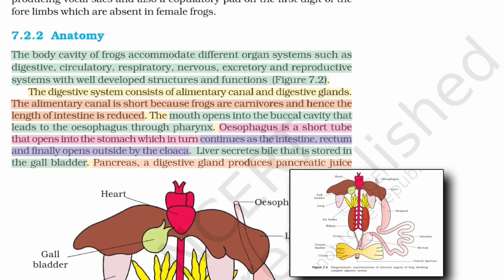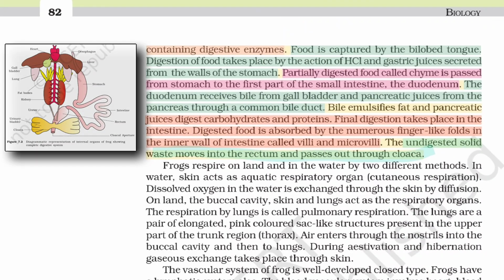Liver secretes bile that is stored in the gallbladder. Pancreas, a digestive gland, produces pancreatic juice containing digestive enzymes. Food is captured by the bilobed tongue. Digestion of food takes place by the action of HCl and gastric juices secreted from the walls of the stomach. Partially digested food called chyme is passed from stomach to the first part of the small intestine, the duodenum.